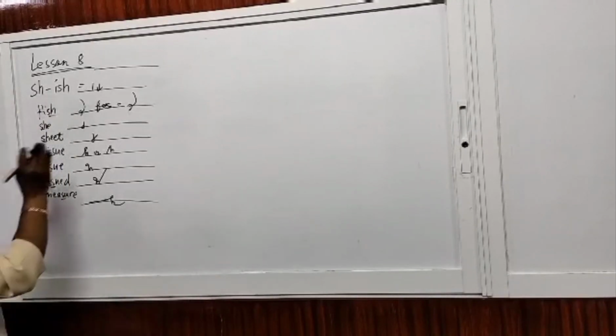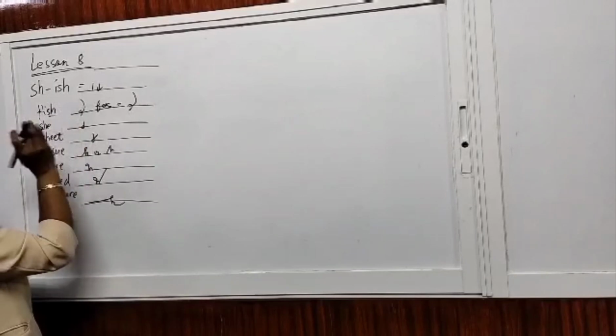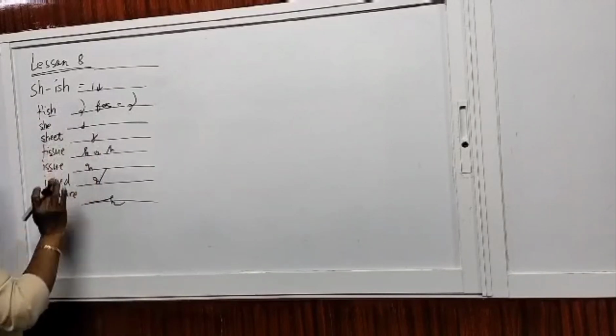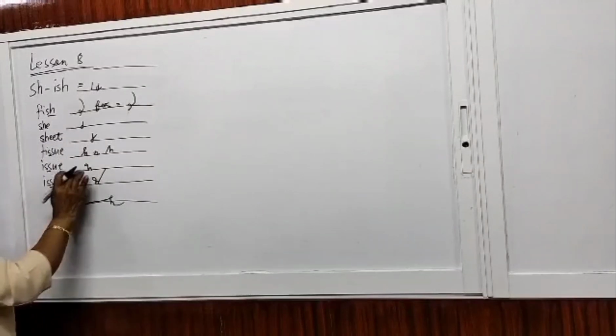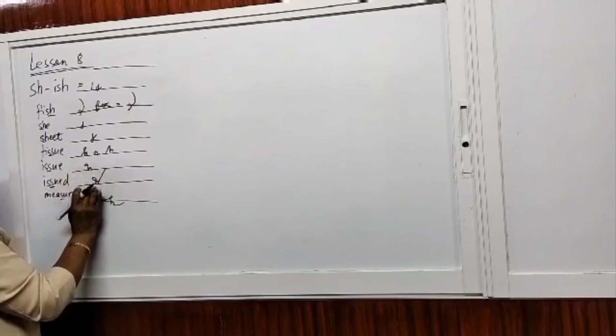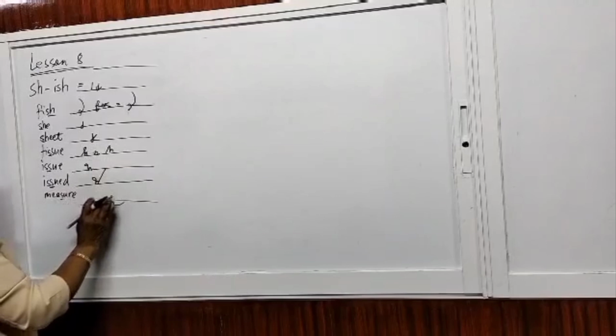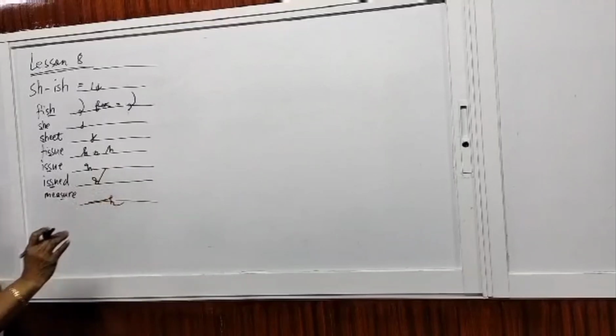So simply read it: F-E-ish, fish; T-E-ish-U, tissue; E-ish-U, issue; E-ish-U-D, issued; and M-E-ish-U-R, measure. So that is the sound of SH.